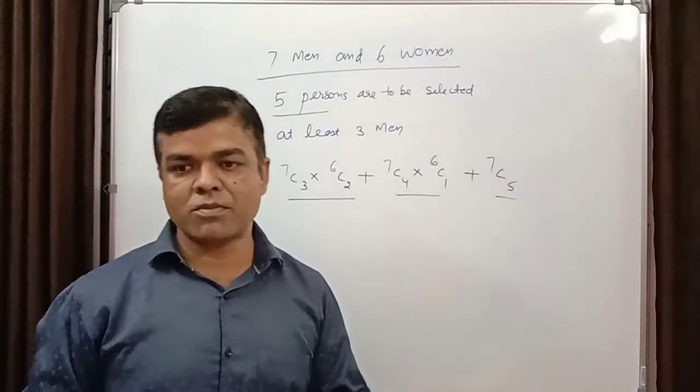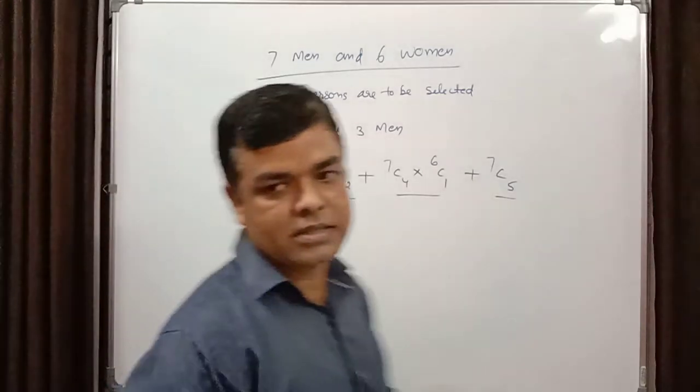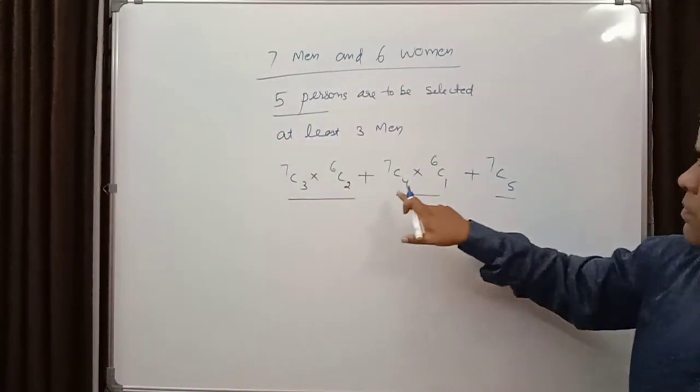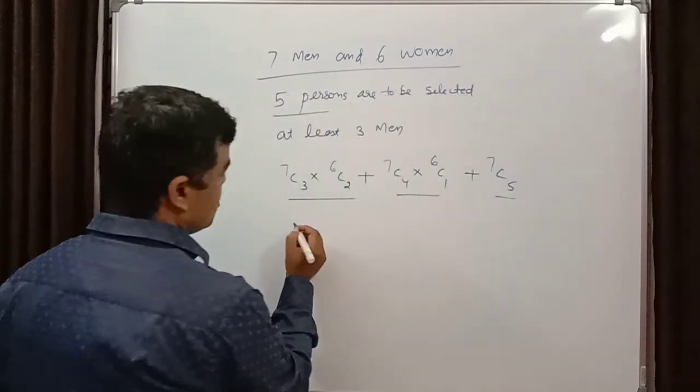This type of question is asked in the exam, so that you can solve it easily. At least 3 men are there, 5 persons to be selected: 3 plus 2 is 5, 4 plus 1 is 5, and 5. After solving this you will get the answer.